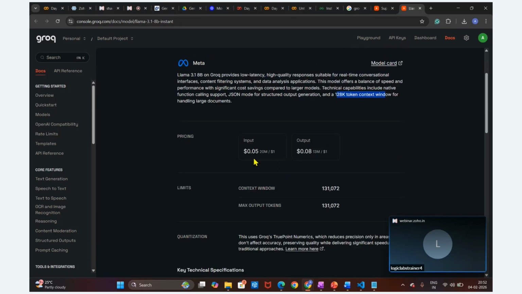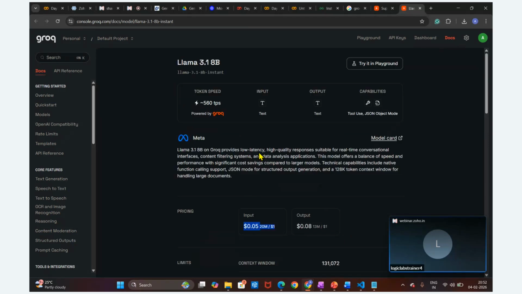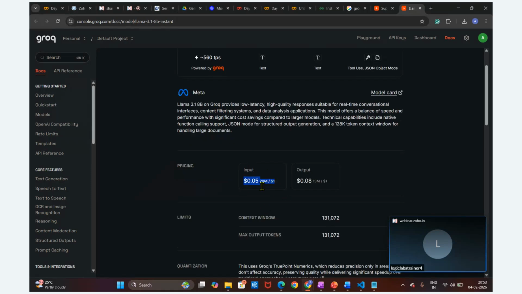This is the pricing. Whenever we pass 20 million input tokens, we get this 0.05, very minimal. But as of now, we are not going to utilize it for industry purposes. We are utilizing it for personal use, so there is free of cost. For personal purposes we can utilize it free of cost. But whenever we utilize it for industry purposes, we have to pay some credits, some dollar amount like this. So this is the input.